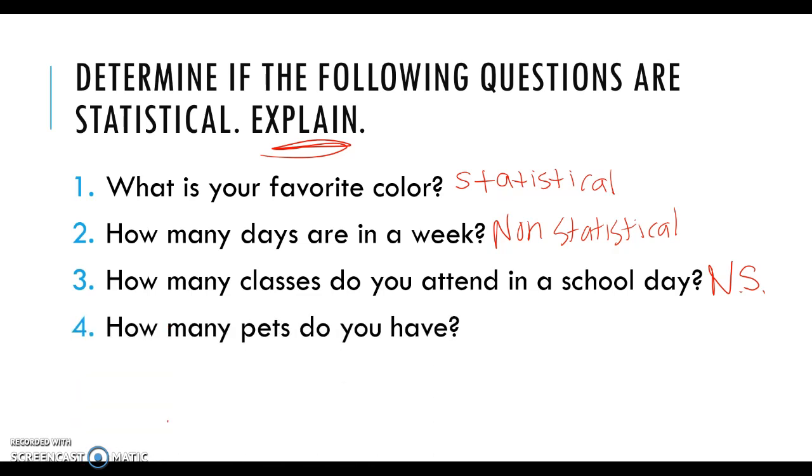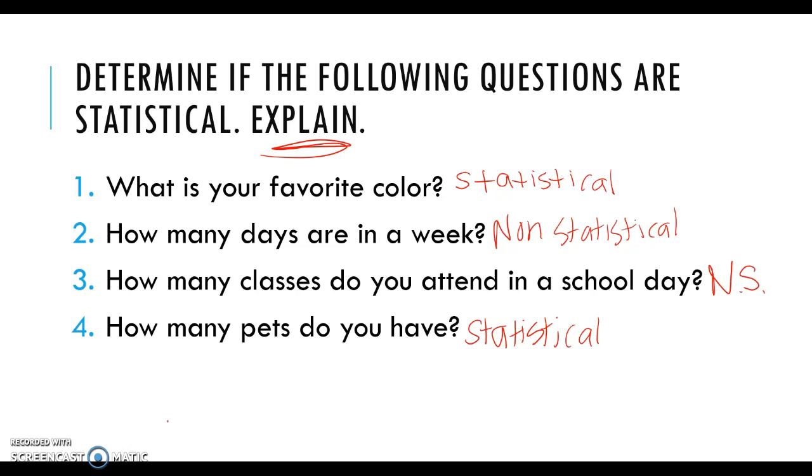And our last question here, how many pets do you have? So again, think about the types of answers you would get. If you were to ask everybody in your class, how many pets do you have? You could get a variety of answers. So that one is also going to be statistical. And my explanation could be, again, I get a variety of answers to that question, or there is not a correct answer to that question. Either one would be fine. But make sure that you are explaining why you chose the answer that you did.